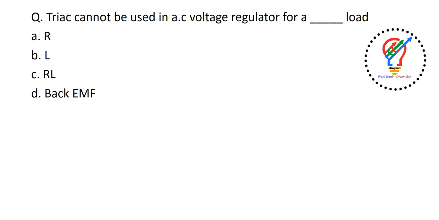Triac cannot be used in AC voltage regulator for a dash load. The options are resistive load, inductive load, RL load, or a DC motor load. The correct answer is, the triac cannot be used for AC voltage regulator for an inductive load. Okay, the answer is B here.